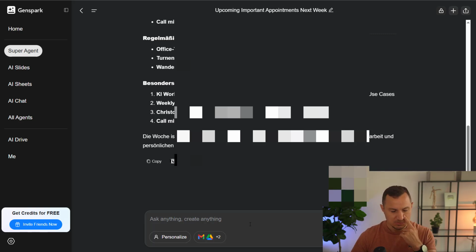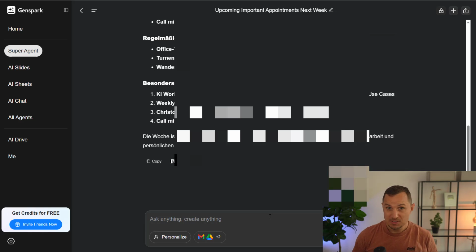What I also used it for is I told it, hey, what are the biggest opportunities that I have in my emails? And then it came up with all of the things that I might have missed, right? Because sometimes I get so many emails that I just miss something, and then it can indicate that. Or I can even say, what are the opportunities that I didn't respond to that I should check out? And then it can display that to me as well.